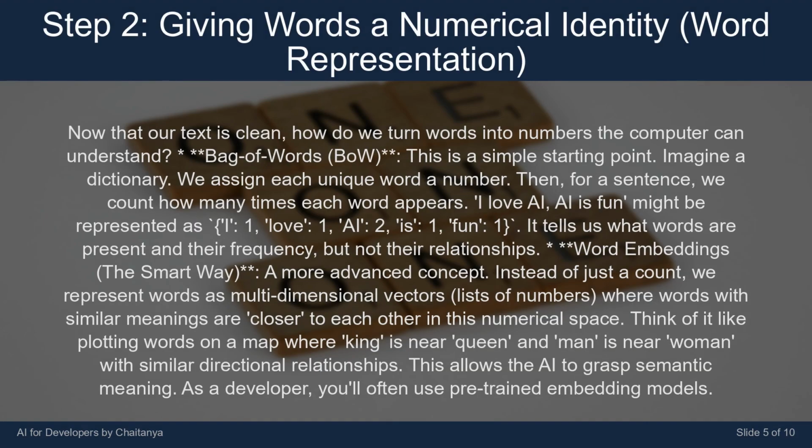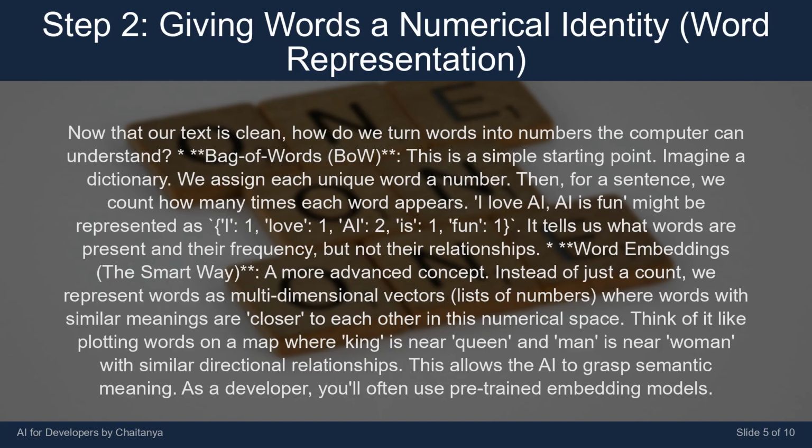Now that our text is clean, how do we turn words into numbers the computer can understand? Bag of words, BoW. This is a simple starting point. Imagine a dictionary. We assign each unique word a number. Then, for a sentence, we count how many times each word appears. "I love AI. AI is fun" might be represented as I: 1, love: 1, AI: 2, is: 1, fun: 1. It tells us what words are present and their frequency, but not their relationships.